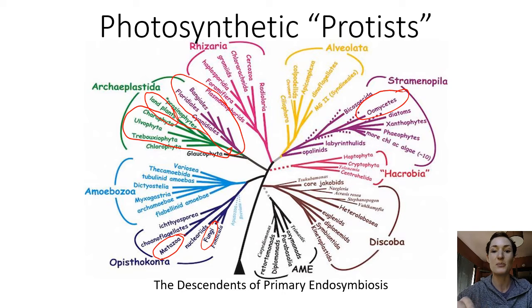Just a little interesting point, this group here, the Apicomplexa, is a diverse group of parasites. They all have plastids still, but they're no longer photosynthetic. So the diseases that cause malaria and toxoplasmosis, both of those are in this group. Weird.